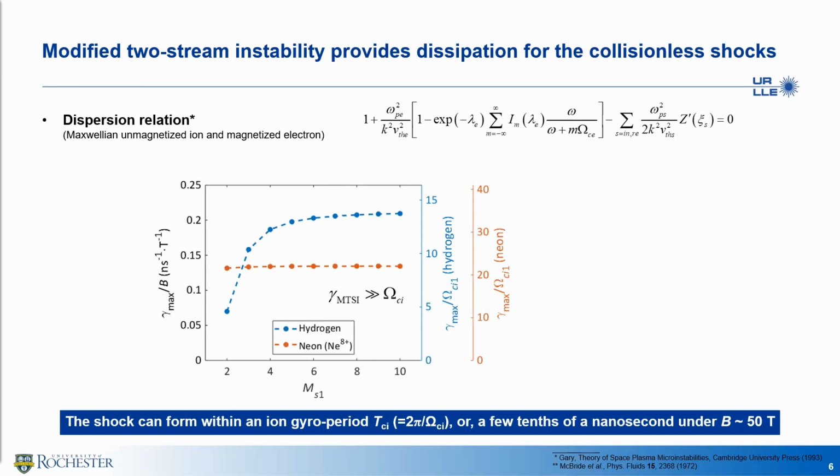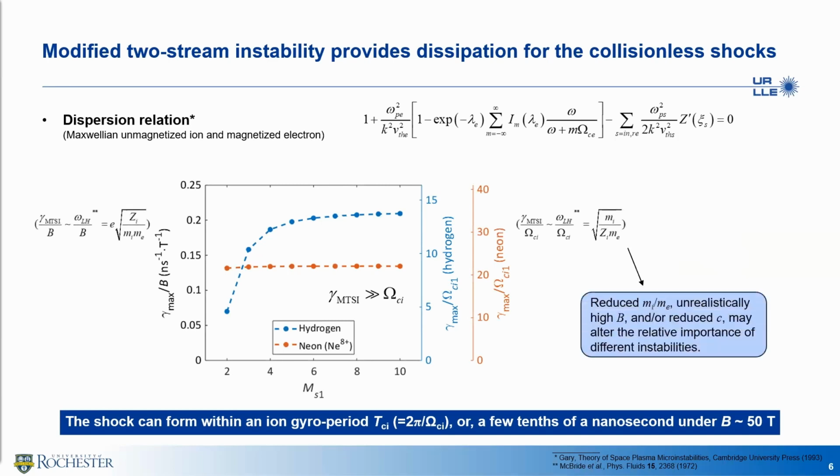There is one thing that needs attention: most kinetic simulations used reduced ion mass, unrealistically high B field, or reduced speed of light to save computational resources. These compromises may alter the relative importance of different instabilities. That's why we emphasize realistic parameters, so that we could build a more comprehensive understanding among different physical processes.